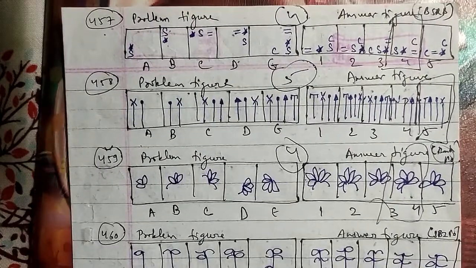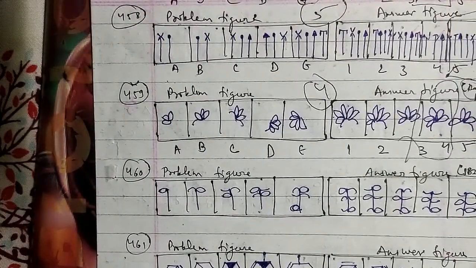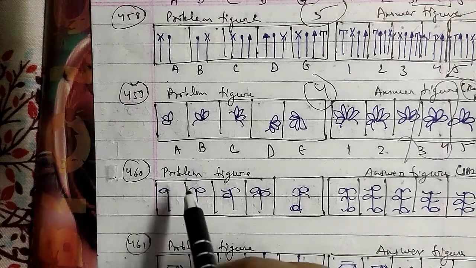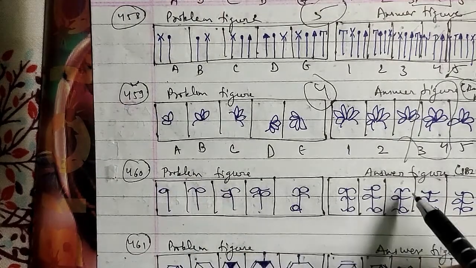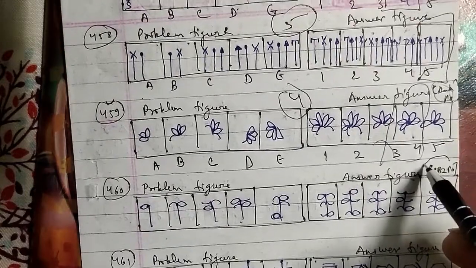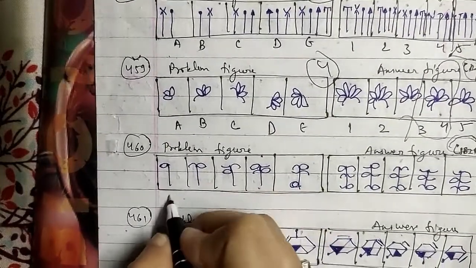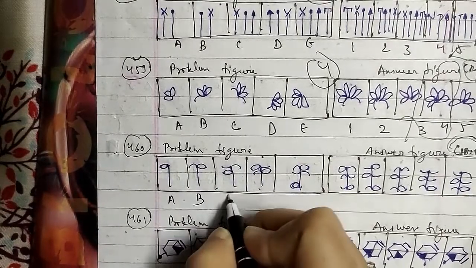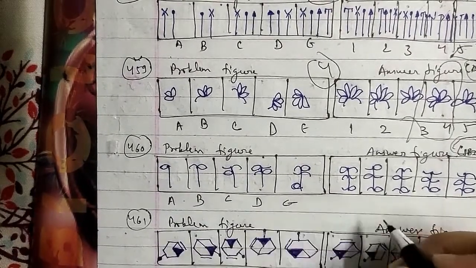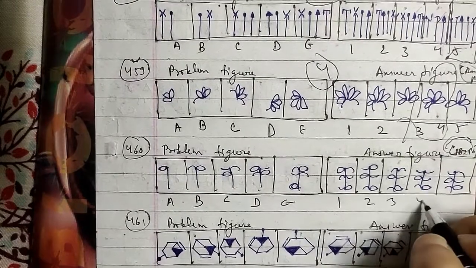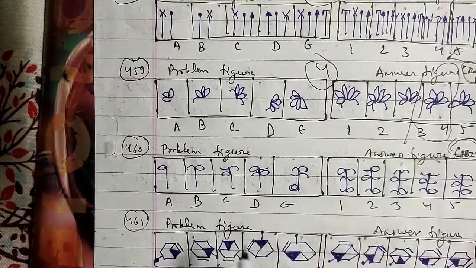Let's go ahead with another one, and what we have here is your 460th question of the session. You have problem figures and the answer figures as well, which has been asked in the SBI PO question paper, and that is your figure A, B, C, D and E, and the answer figures 1, 2, 3, 4 and 5 respectively as well.